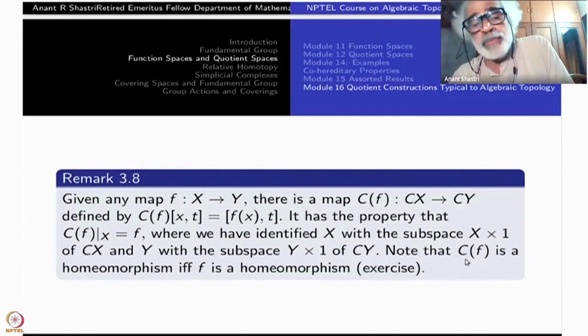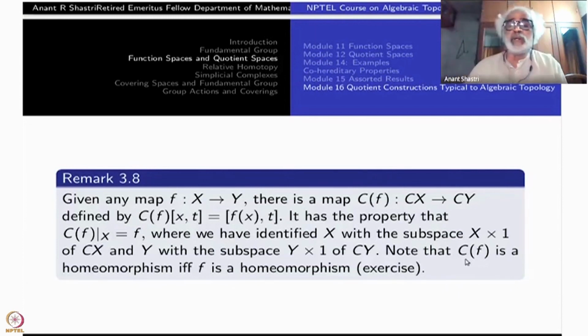The deeper thing here is that the cone construction is actually functorial. If f from X to X is the identity map, Cf will be the identity map. If you have maps X to Y and Y to Z, f and g for example, g composite f will be from X to Z. The C of g composite f is Cg composite Cf.